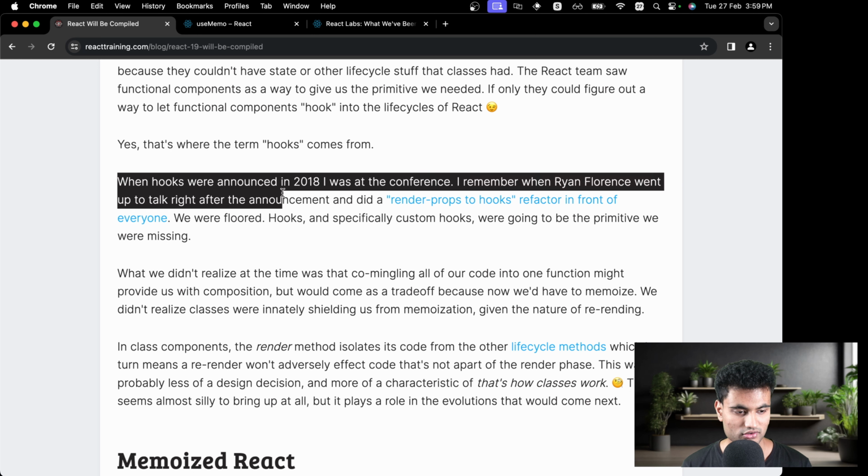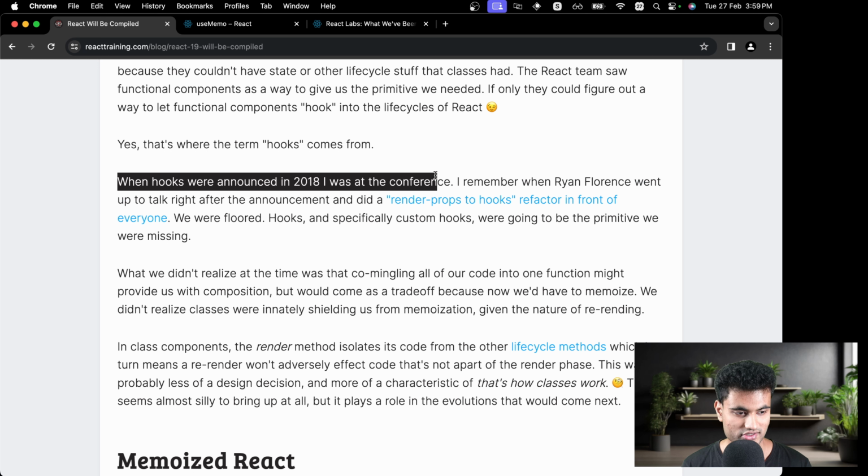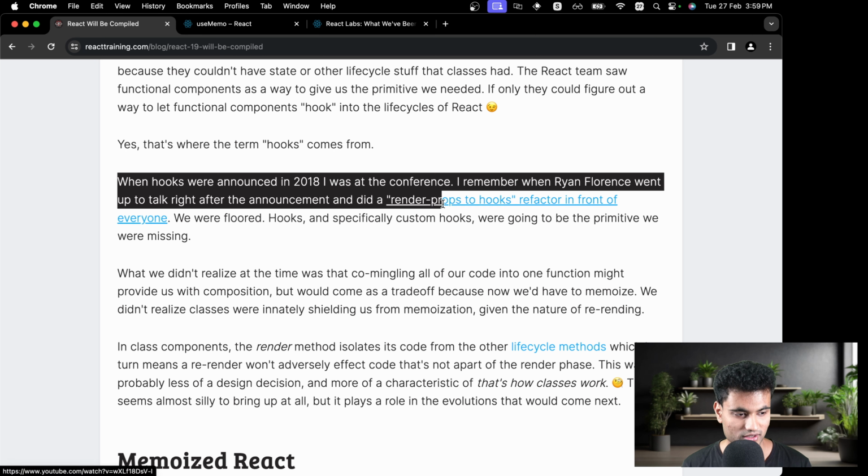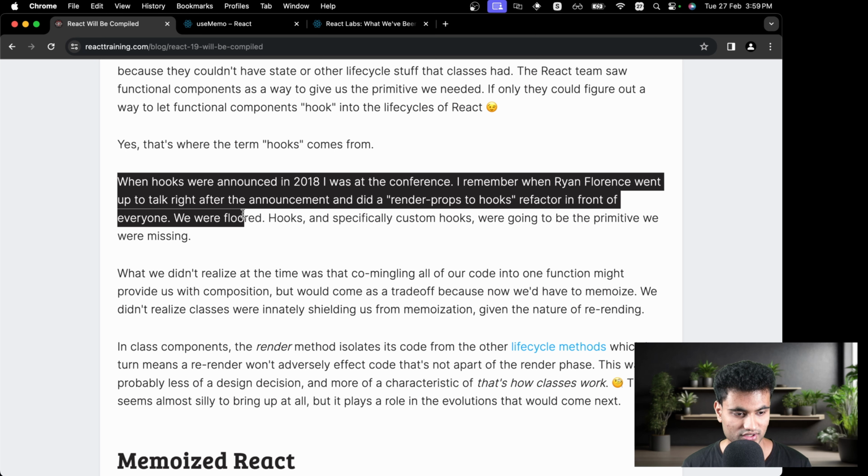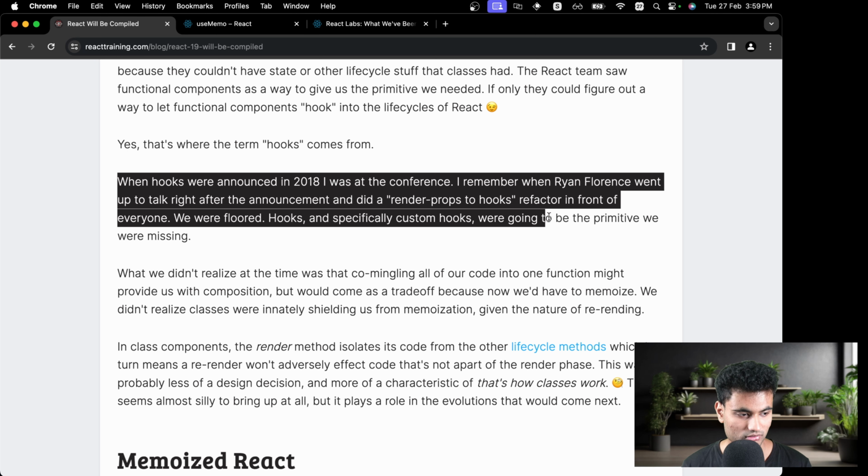When hooks were announced in 2018, I was at the conference. The author was at the conference. I remember when Ryan Florence, I hope I'm pronouncing the name correctly, went up to talk right after the announcement and did a render props to hook refactor in front of everyone. We were floored. Hooks, and specifically custom hooks, were going to be the primitive we were missing.